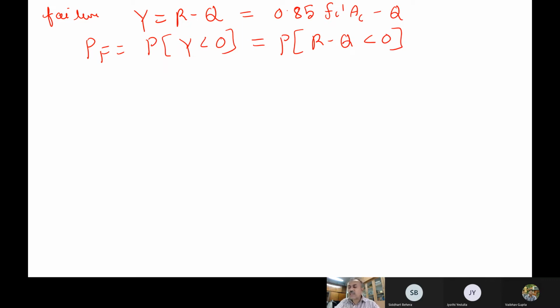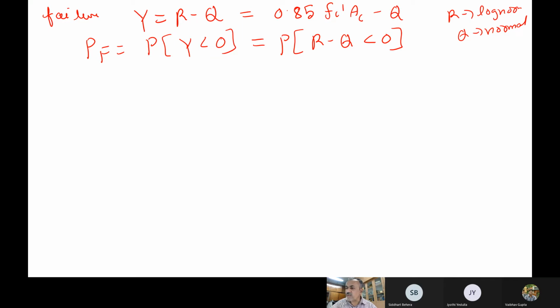Now, like previously I have shown you linear and nonlinear transformation, if things are normal random variables you can find this very easily, like mu R minus mu Q, and sigma of Y if both of them are normal. But the problem in our case is R is log normal, whereas Q is normal distribution, or it may be Poisson, or any complicated distribution. So for this type of problem it will be very difficult.